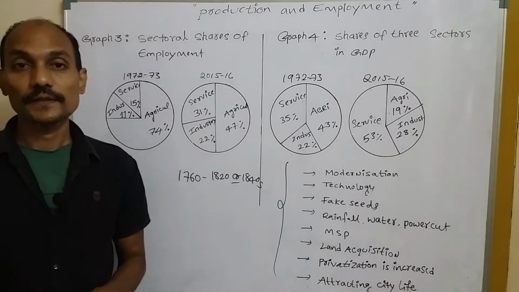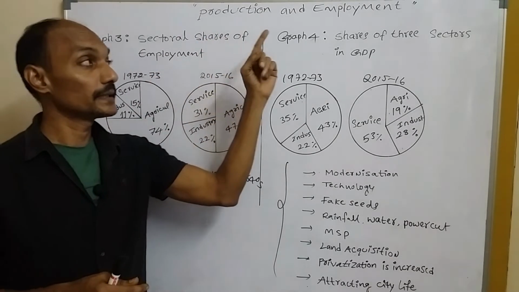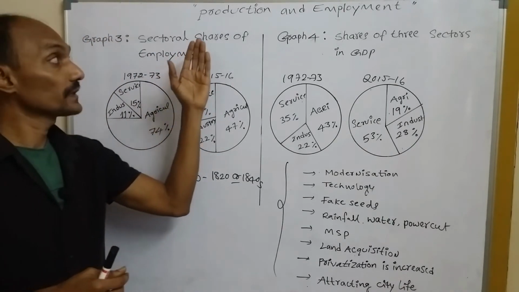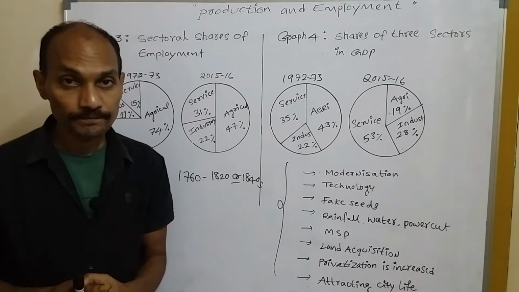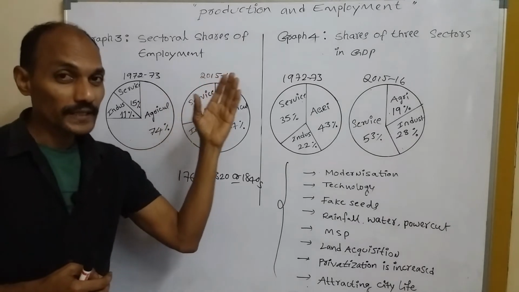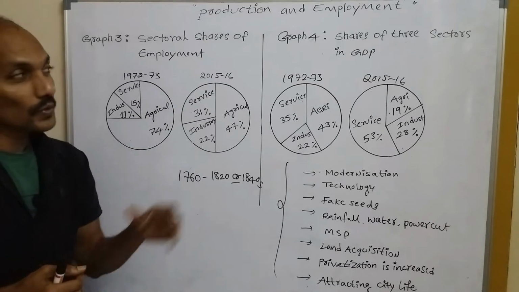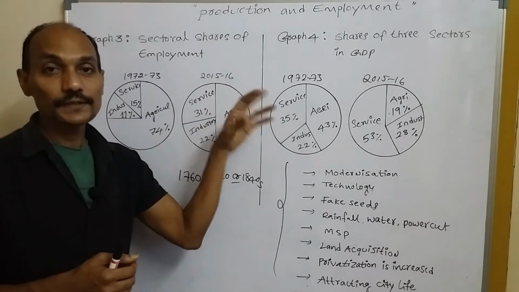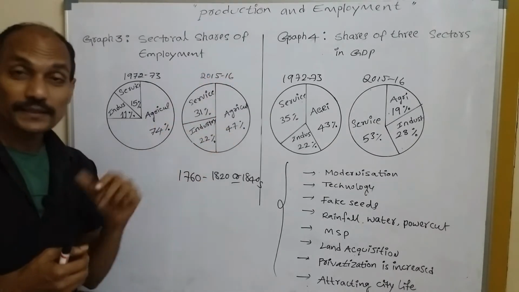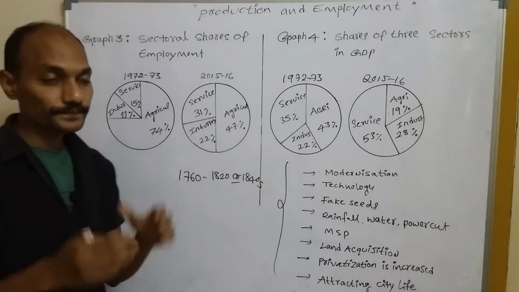Welcome to Social Studies. In today's video, we will continue the chapter Production and Employment. Already we discussed what production is and what employment is, that means the people are engaged in different activities, that means the people go to different works. All the economic activities are divided into three sectors: agriculture, industry and service sector. Here we will discuss the agriculture sector.